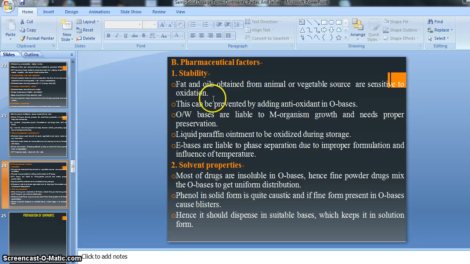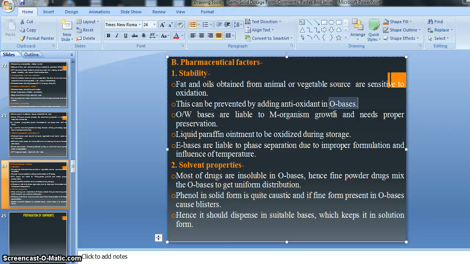That's why, if the fats and oils are prone to oxidation, ultimately our bases obtained from the fats and oils are also sensitive to oxidation, right? And oxidation is an unstable condition, an instability problem. This can be prevented by adding an antioxidant to an ointment base. So oxidation in an ointment preparation occurs due to the ointment base.